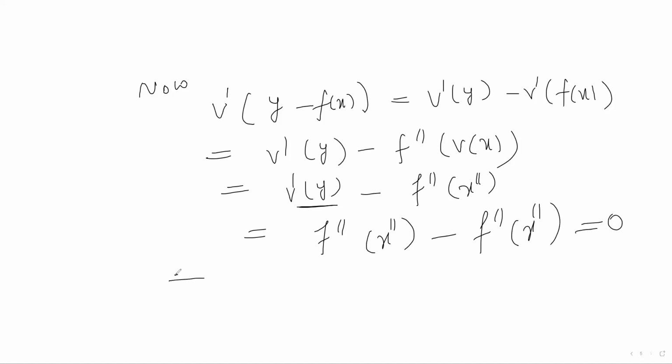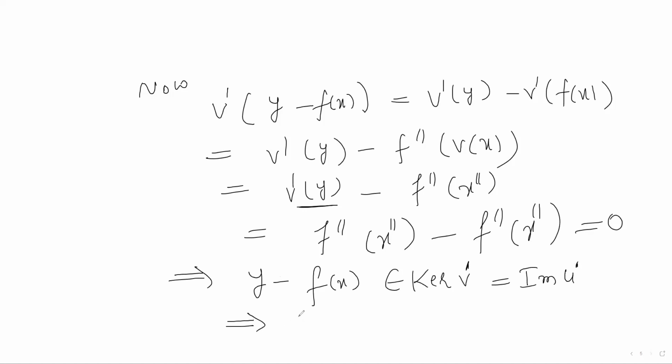So what I get is that this element y minus f of x is in the kernel of v dash. Now kernel of v dash is the same as image of u dash. So this means y minus f of x equals u dash of some y dash, where y dash belongs to n dash.